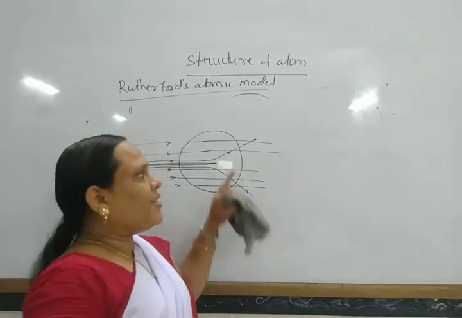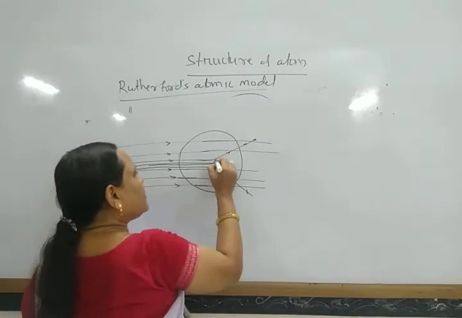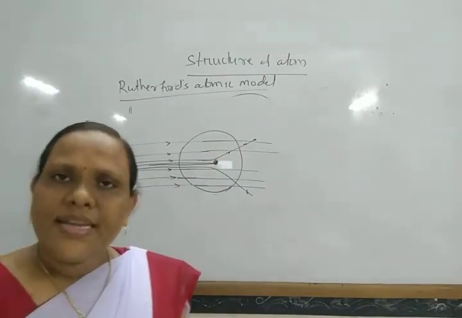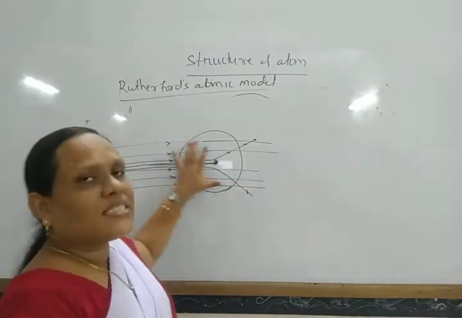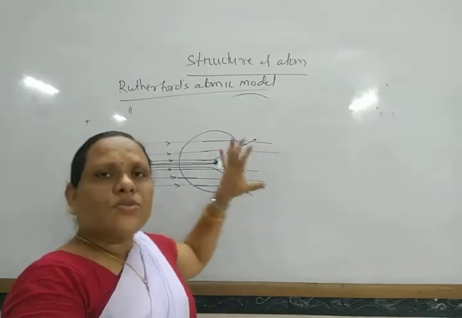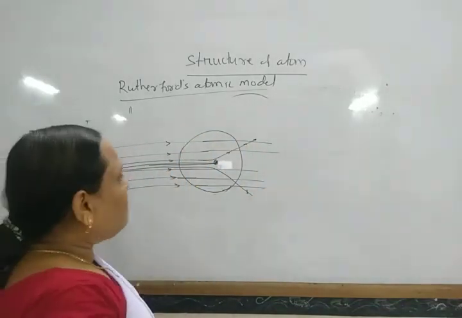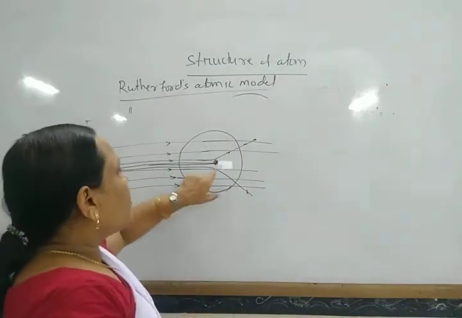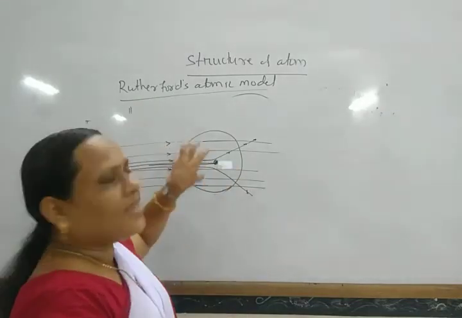From this experiment, what did he conclude? He concluded that some massive particle is present at the center, and there are maximum empty spaces, so that the alpha particles can pass through them, and very few strike the massive particle present at the center.